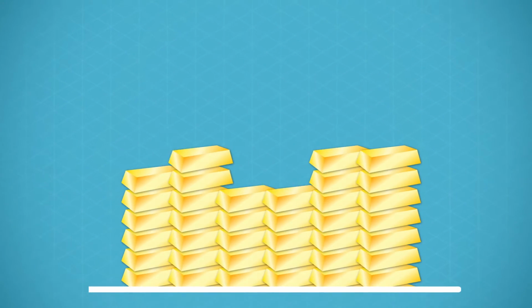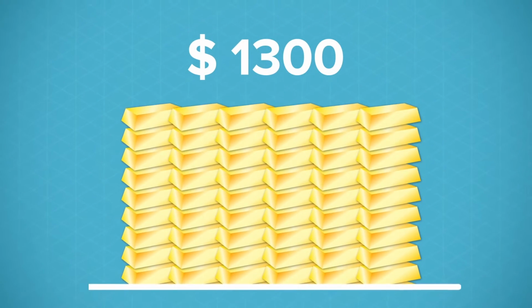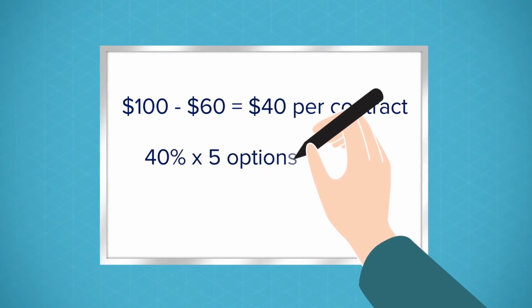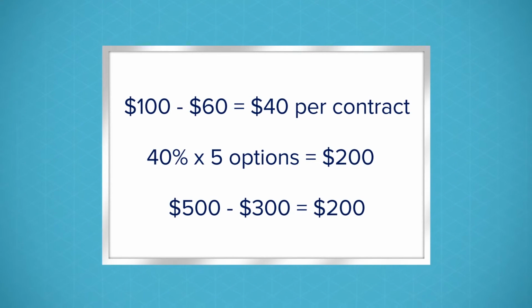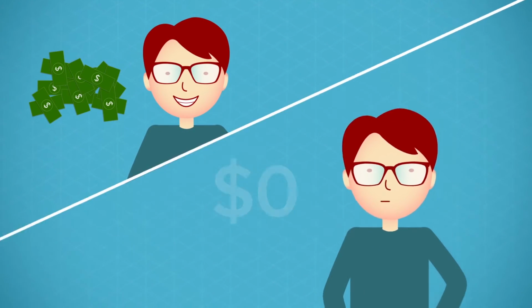Ben's premonition came true, and gold reaches $1,300. In that case, Ben's trade finishes in the money. Ben will make $40 per contract for a total of $200, as the expiration value will be $500 minus his $300 initial cost. Had the price of gold not cleared $1,250, Ben would have lost his entire $300 on the trade.